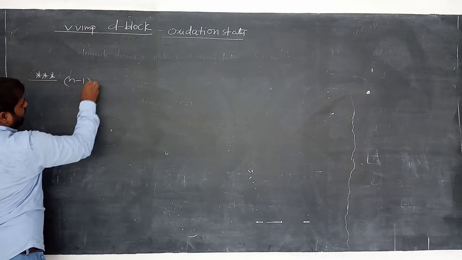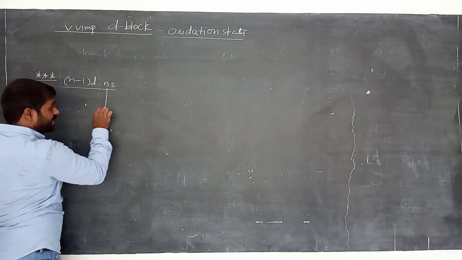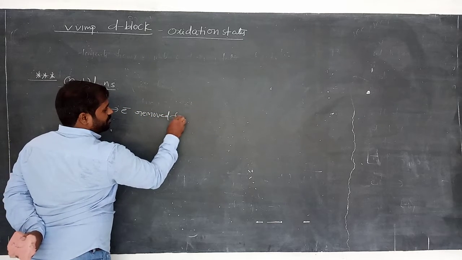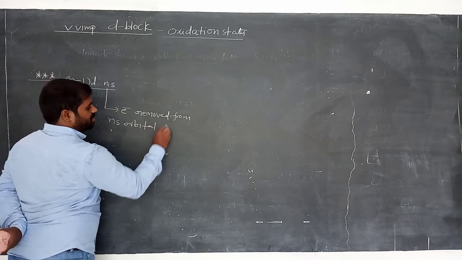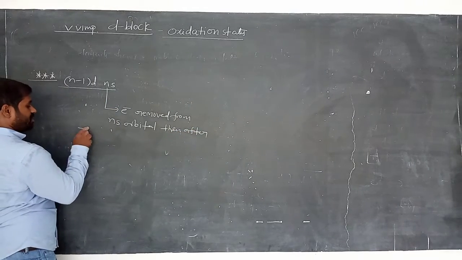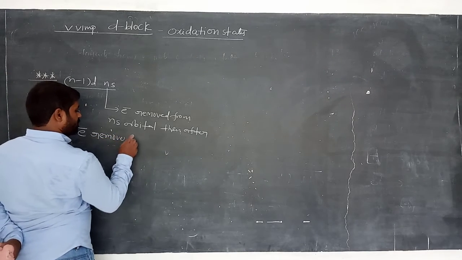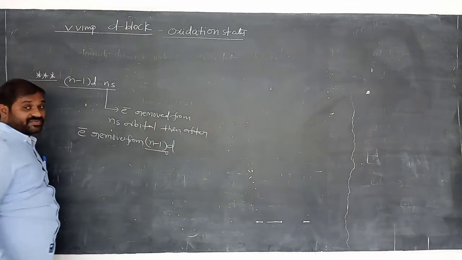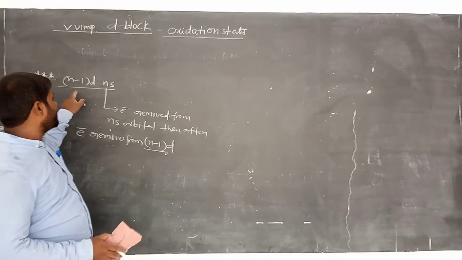(n-1)d and ns. In this, the electrons are first removed from the ns orbital. Then after that, electrons are removed from (n-1)d. Remember this. First, if you want to remove the electron, first go for ns. Remove the electron. Then after we go for (n-1)d.